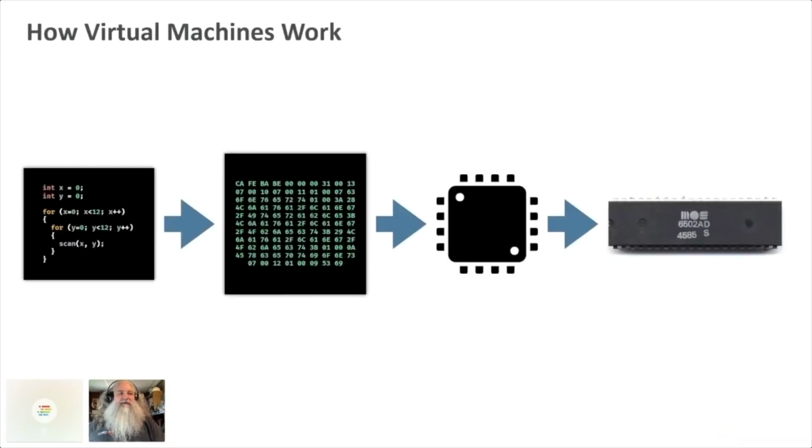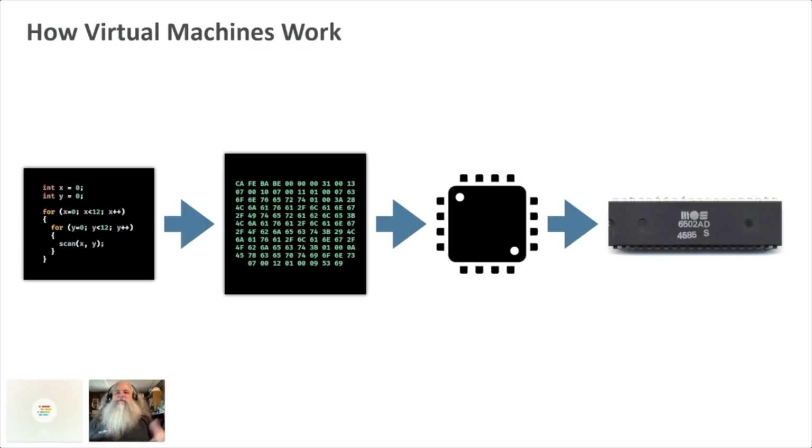Instead of having a physical microprocessor, we got a virtual microprocessor that has a bytecode. It has an assembly language of its own. And we can compile to that bytecode, and then it will in turn interpret the code into something that the microprocessor can see. So here it's no longer C code, it's Java code. And you can tell it's Java code because it's got that cafe babe at the very beginning of it. And then that Java code runs on the virtual machine, and then the virtual machine hands off instructions to the microprocessor in an interpreted fashion.